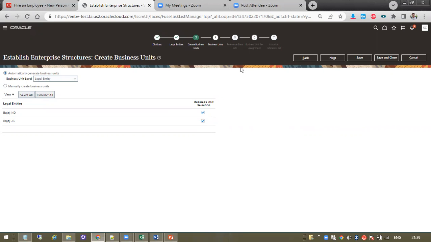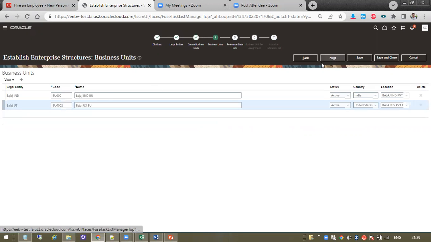Then we need to create the business units. Okay, fine, no issue. Tomorrow I'm also giving some review, and only then will I start the next session. I'm okay with this. I will be repeating it, so you will have to bear with me because I want to get it clearly. I cannot just leave it, that is why I'm repeating. It's a good way, what you're doing is a good way. I'm appreciating you.